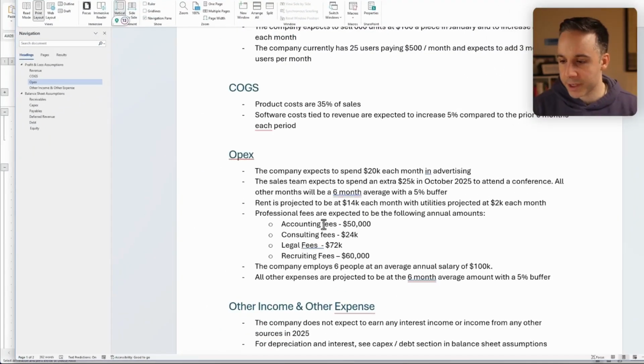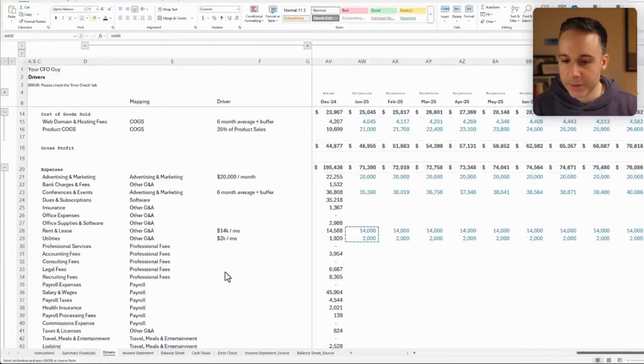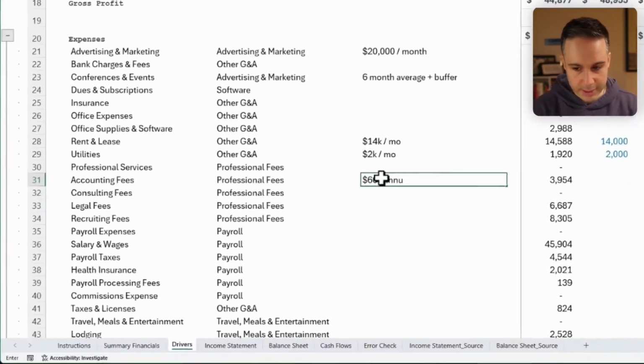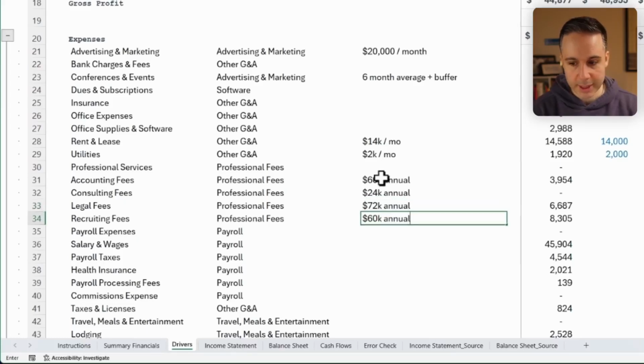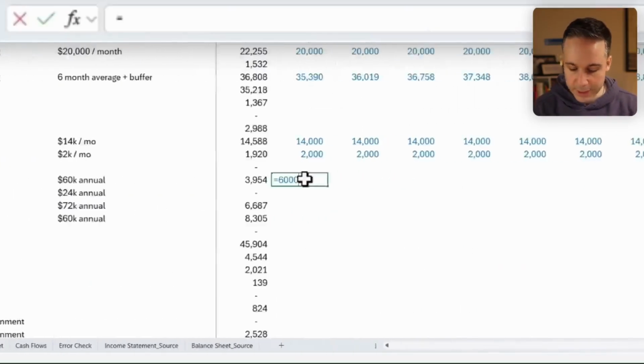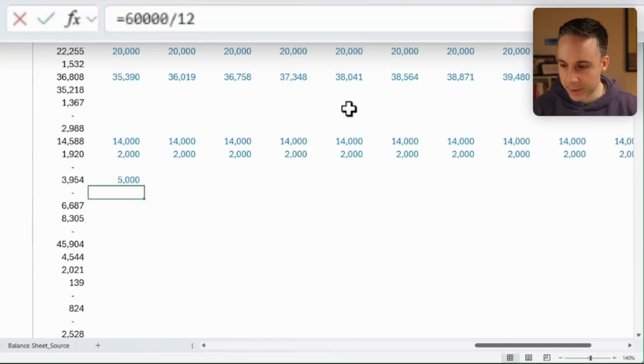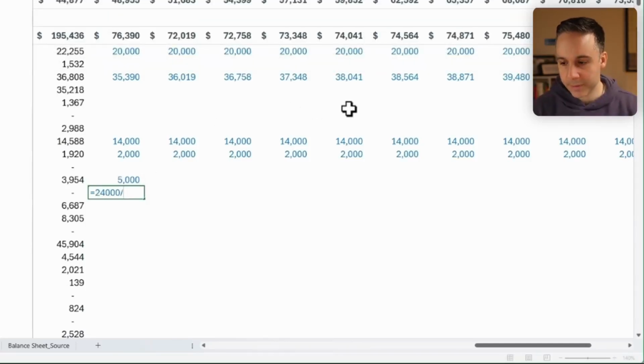All right, professional fees are expected to be 50,000, 24,000, 72,000, and 60,000 for each of these accounts. Well, why don't we just write that down then over here? So I'm gonna write 60K annual, 24K annual, 72K annual, 60K annual. All right, and then for that, I'll just write equals 60,000 divided by 12, equals 24,000 divided by 12, equals 72,000 divided by 12, and then equals 60,000 divided by 12.